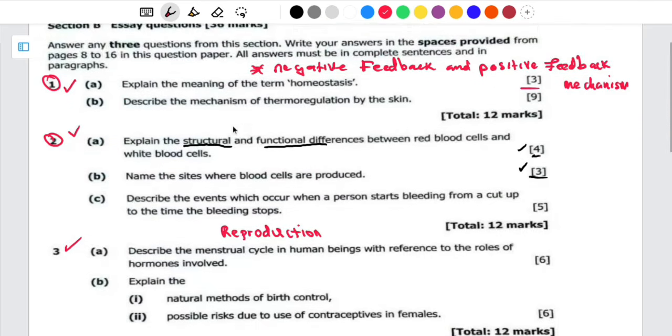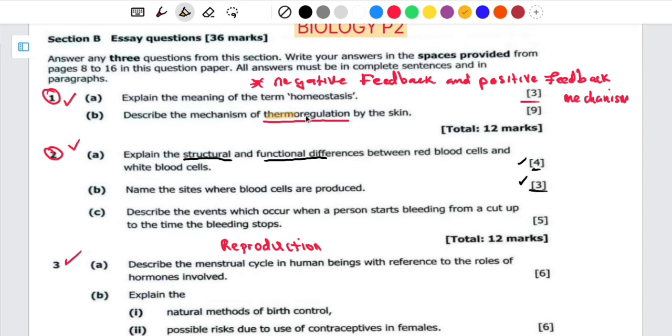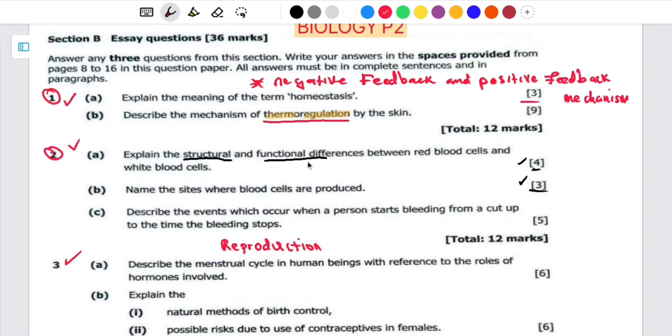Now let's come to question B. What this question is asking us is to describe the mechanism of thermoregulation by the skin. Remember, this term can be divided into two parts: thermo, and regulation. Thermo means heat, and regulation means how you can keep the body temperature at a constant rate. So they want us to explain how the skin can regulate temperature. You have to explain two ways in which the skin can maintain thermoregulation.